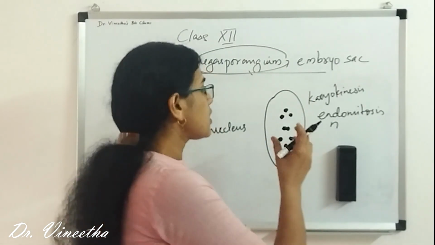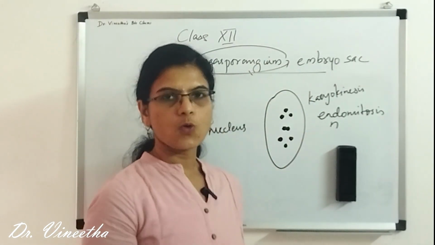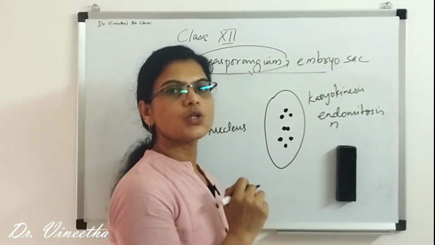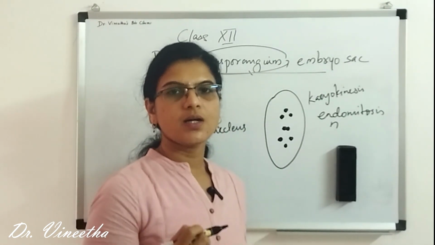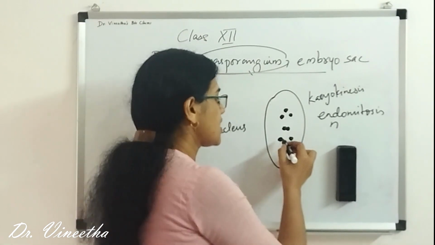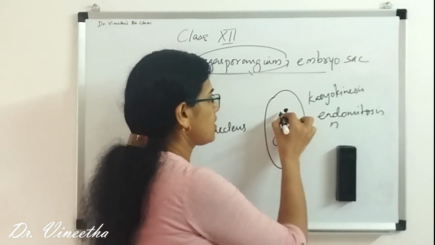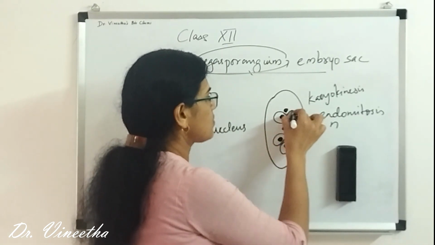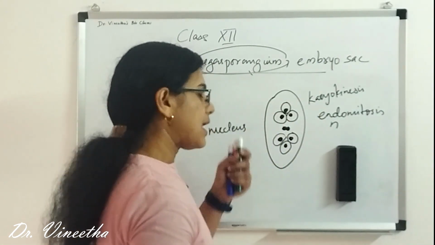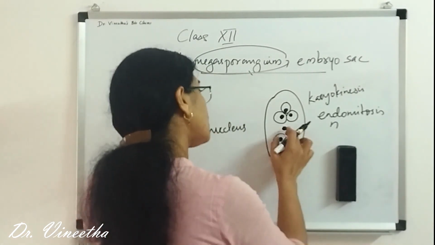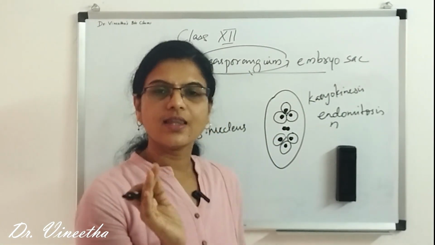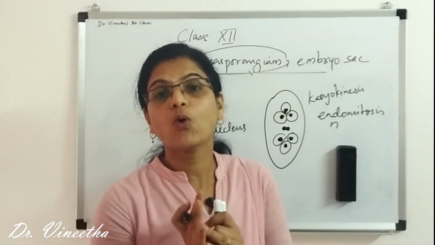Before going to the poles, these nuclei develop cell walls around them. But the 2 nuclei which are at the center remain together. They are called the polar nuclei.